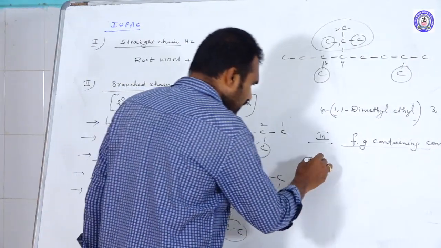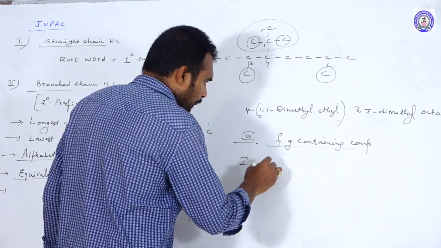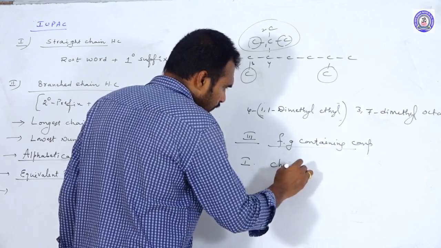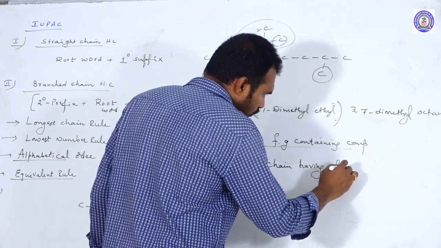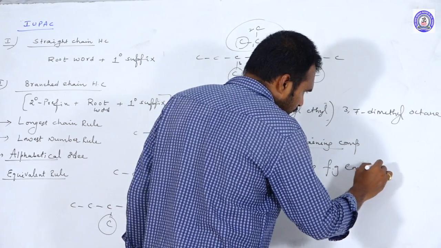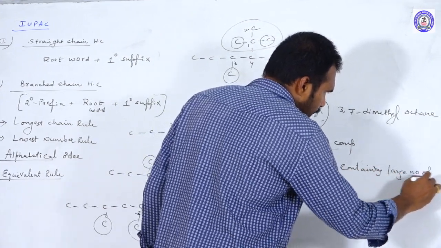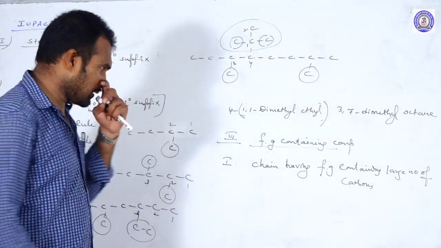So modification number 1: the chain having the functional group containing the large number of carbons should be considered as the parent chain.